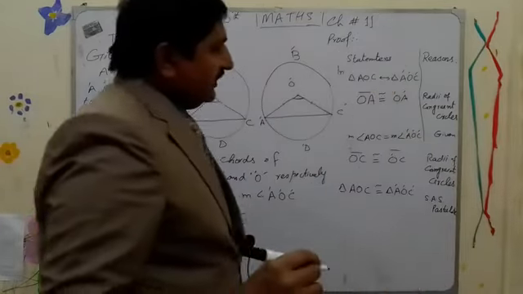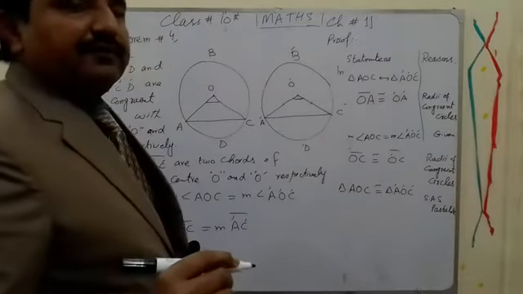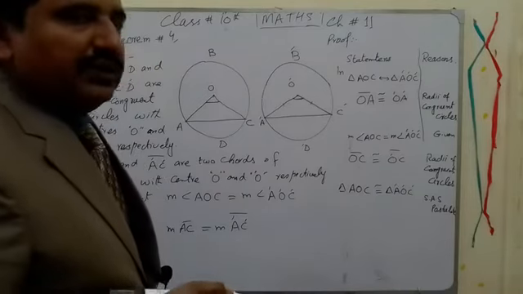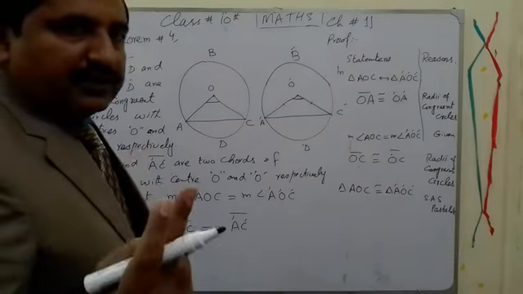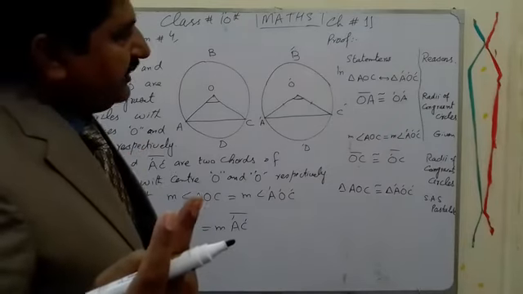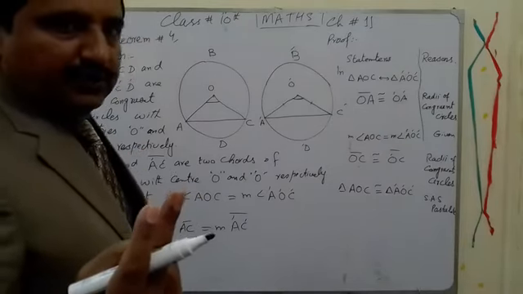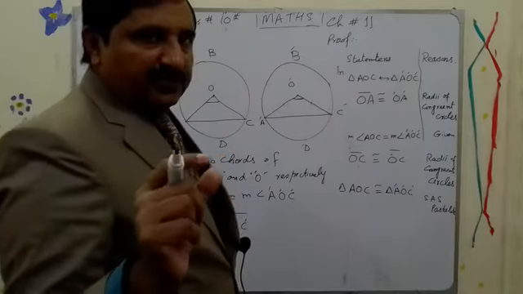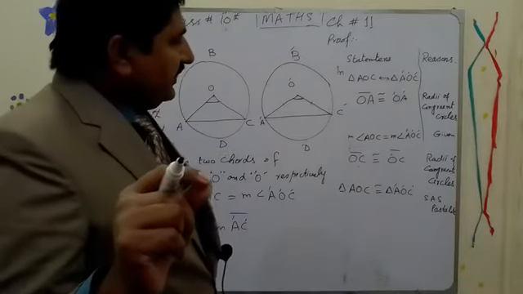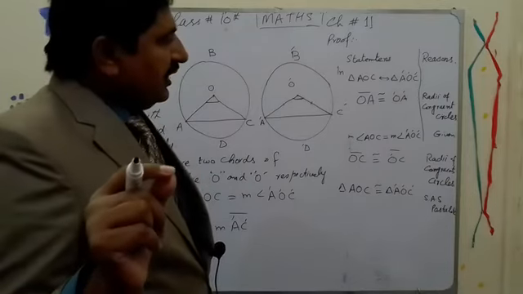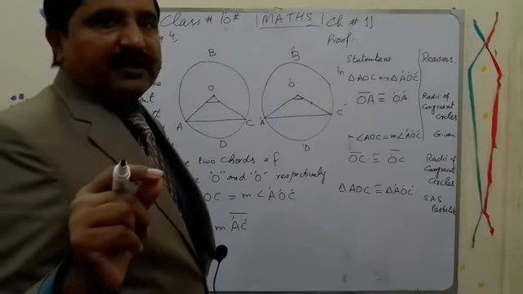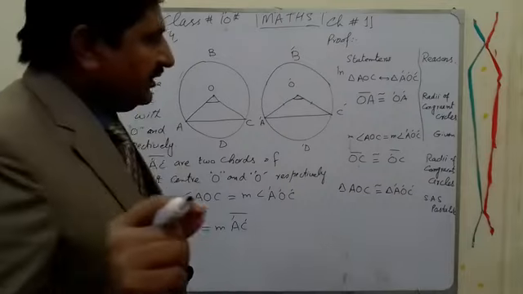Right? In the last lecture I told you that when we use the word postulate for SAS, whenever we have two sides and one included angle, whenever we show the congruency of two sides and their included angle, then in the reason of congruency of triangles we must write SAS postulate, right?